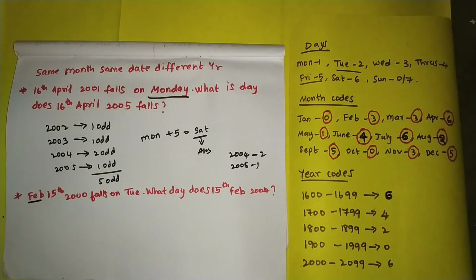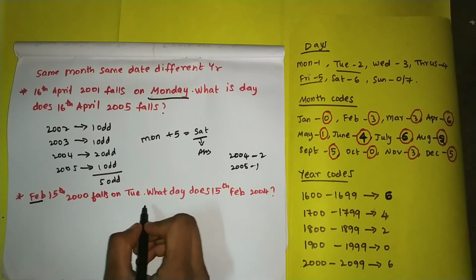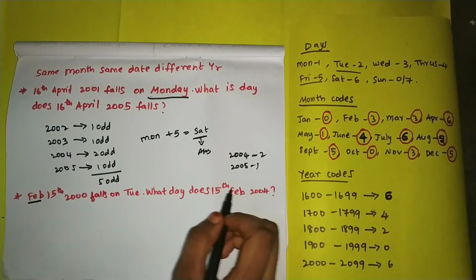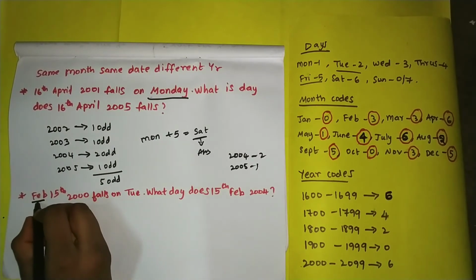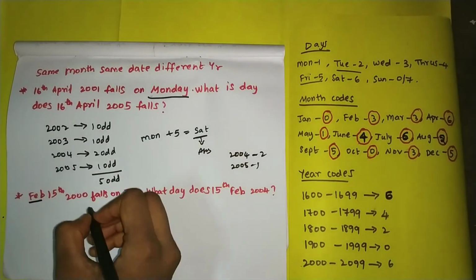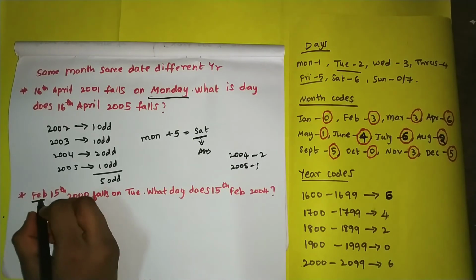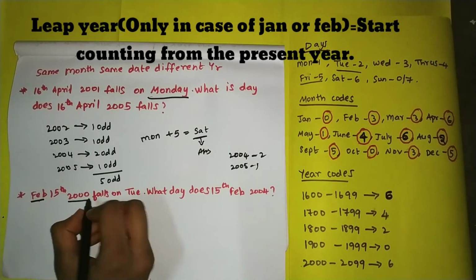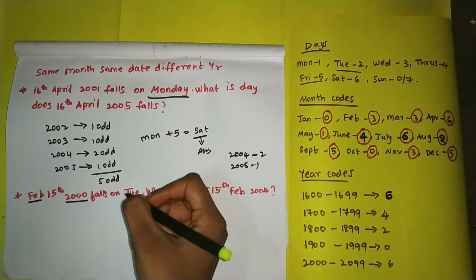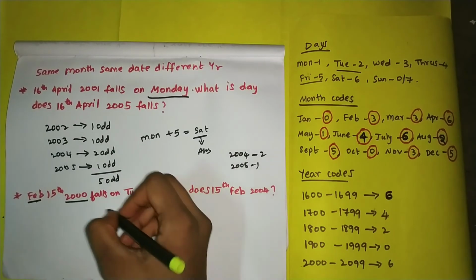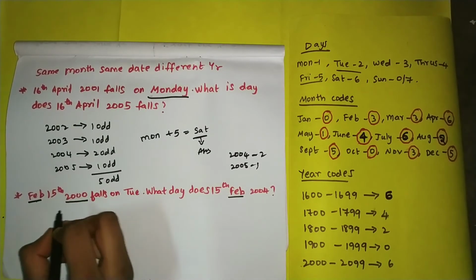As I have said, the same concept follows here. Here the question is February 15, 2000 falls on a Tuesday. What day does 15th February 2004 fall on? Now 2000 is a leap year, and also here we are in the month of February, so we have to start counting from the present year. What I have said in that important note is that if the given date falls on January or February of a leap year, then we have to start counting from the given year itself. But if other years are given, then we have to start counting from the year after the given year in the question. So now here we have to start counting from 2000 itself.